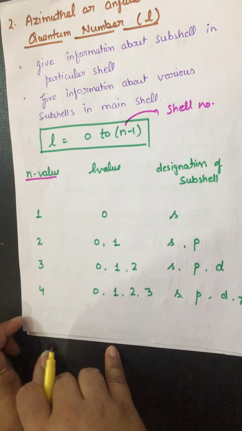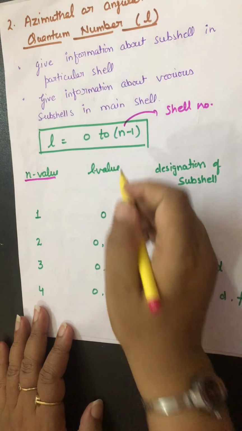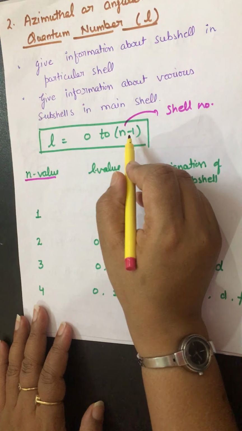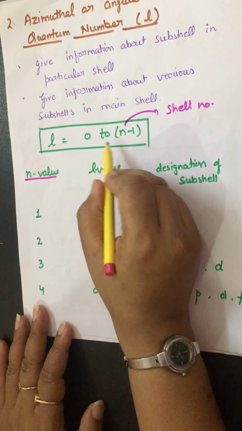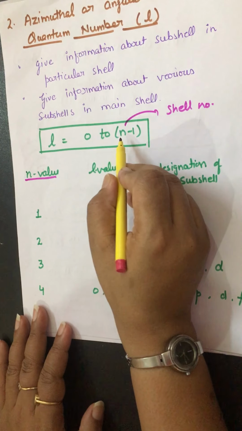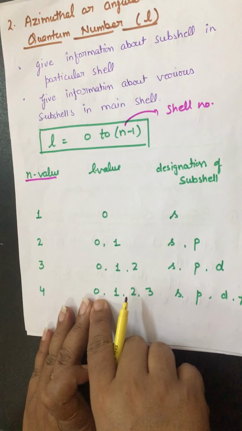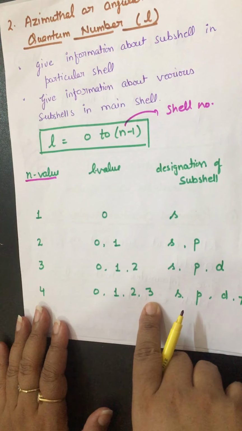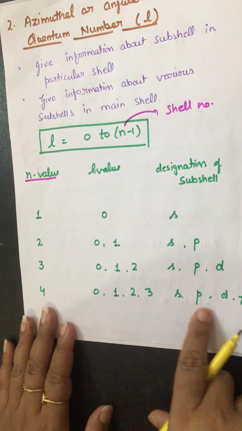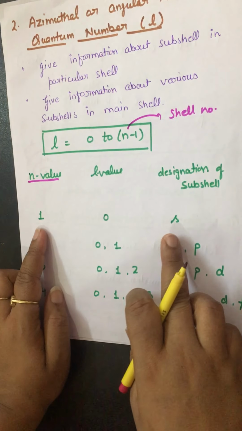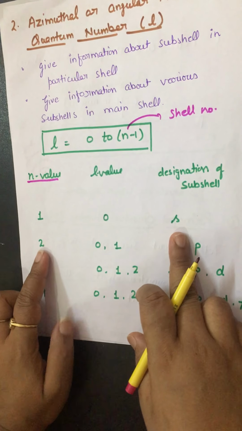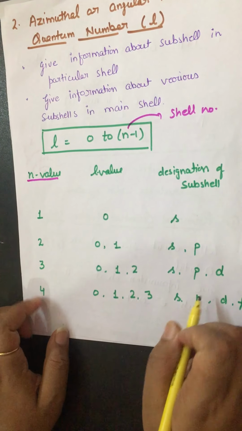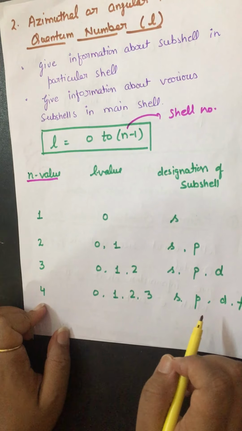Okay children, now come to the next shell, the fourth shell. If I put 4 here, 4 minus 1 means 3. So you have to see the value of l from 0 to 3, which means 0, 1, 2 and 3. For 0, s subshell. For 1, p. For 2, d. And for 3, f. It means the fourth shell has 4 subshells: s, p, d, f. You must remember, the first shell has one subshell s, the second shell has two subshells s and p, the third shell has 3 subshells s, p, d, and the fourth shell has 4 subshells s, p, d, f.